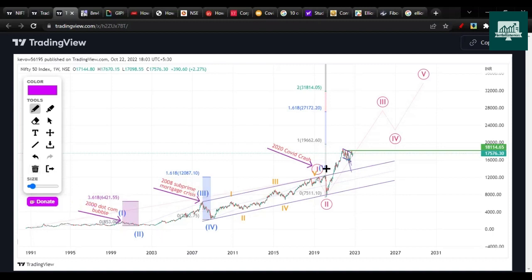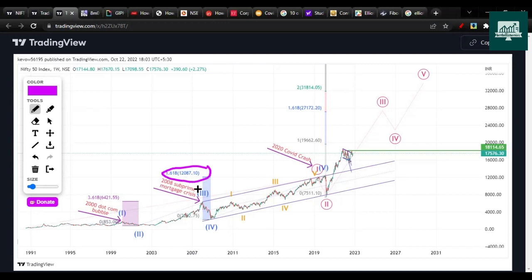Now how much did wave 5 go compared to 1 and 3? When you add 1 and 3, you take the total length of 1 plus 3 and multiply that by 1.600 Fibonacci. When you multiply by 1.600 Fibonacci, you get the top of Nifty in the 5th wave. Here Nifty extended in the 5th wave and made a top at 1.600 Fibonacci near 12,400 something. Then we got the COVID crash.